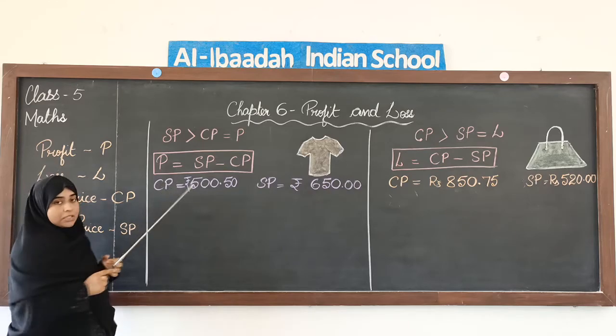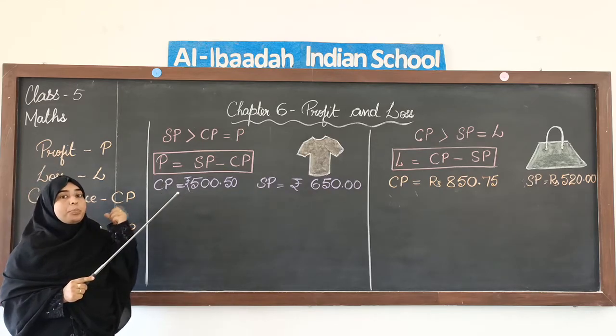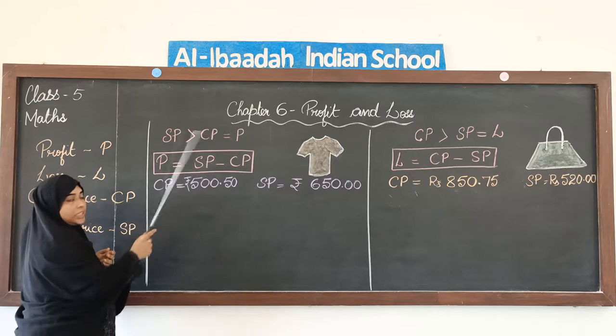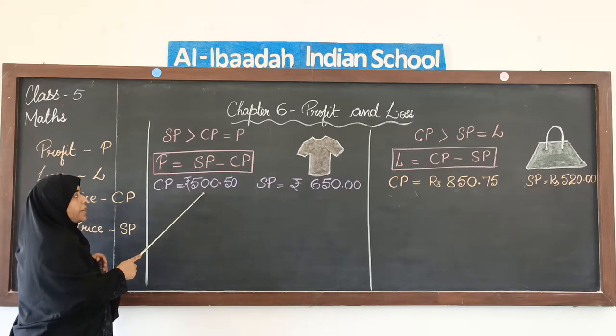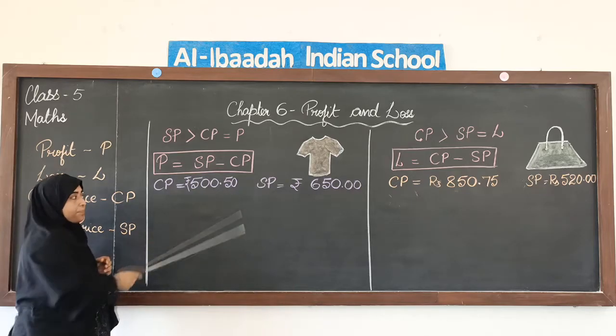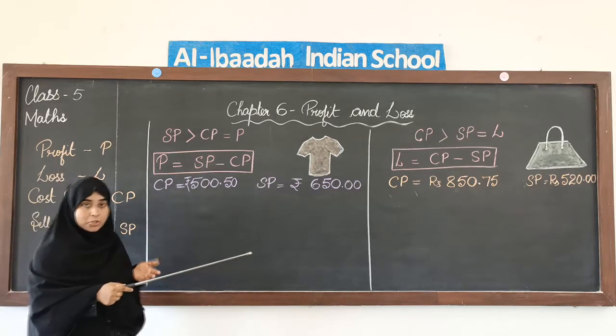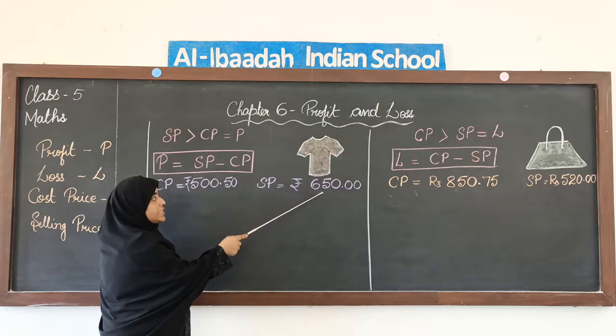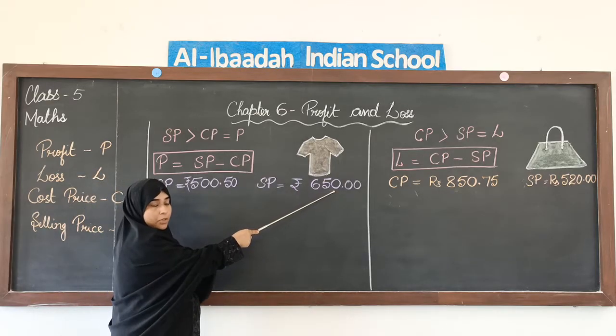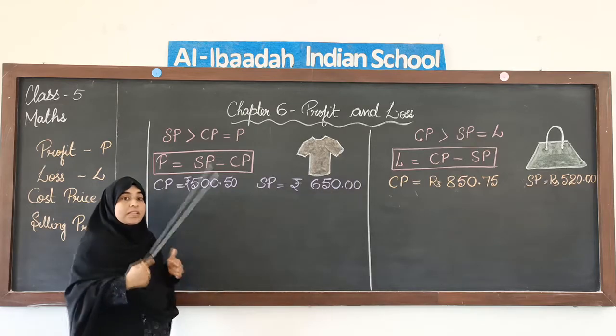So, cost price, the amount which you paid to buy the t-shirt, is rupees 550 paisa. And the selling price, you sold it off to someone for rupees, say 650.